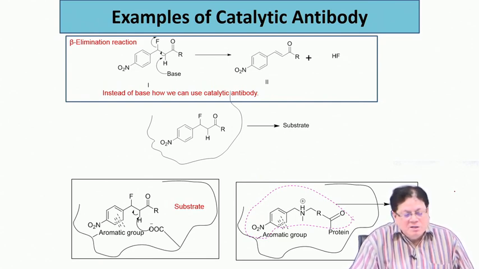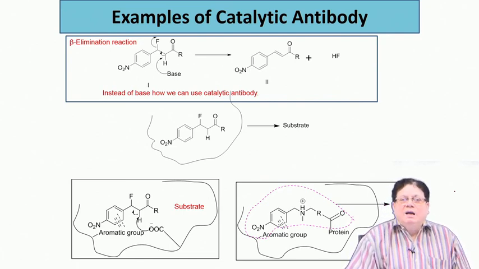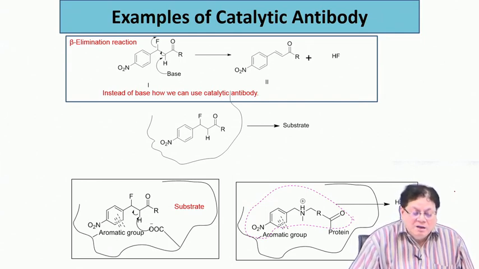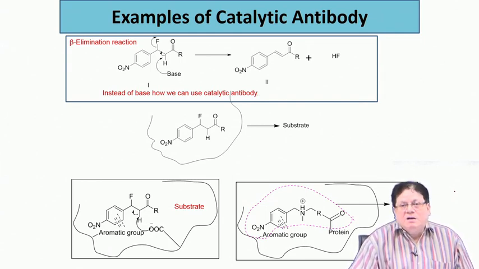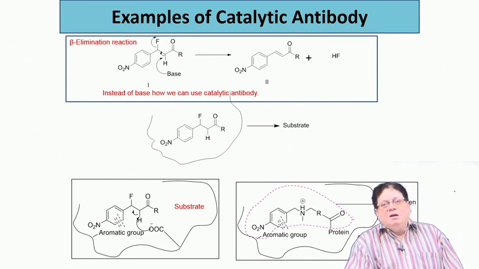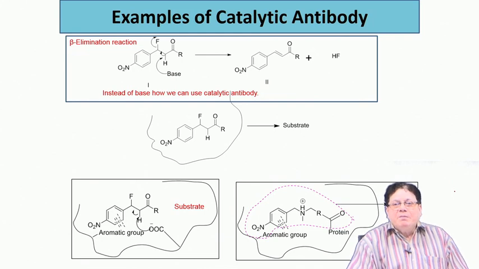By the way, this whole catalytic antibody was discovered on the west coast, in California, at an institute called Scripps Research Institute, where two scientists, Richard Lerner and Peter Schultz, developed this technology, the catalytic antibody.